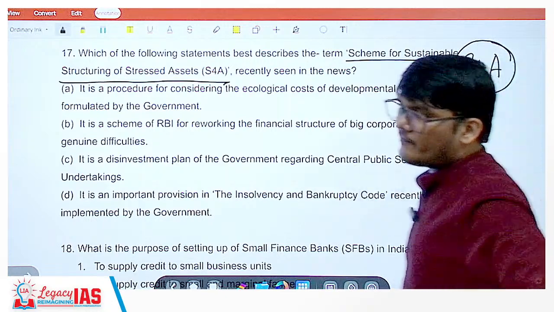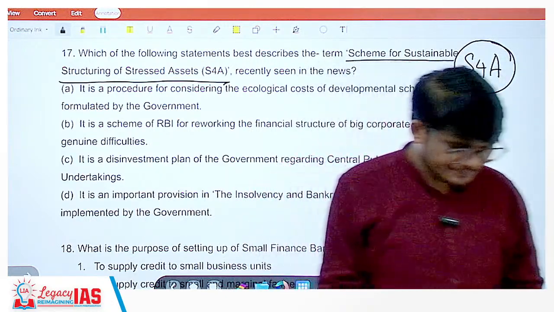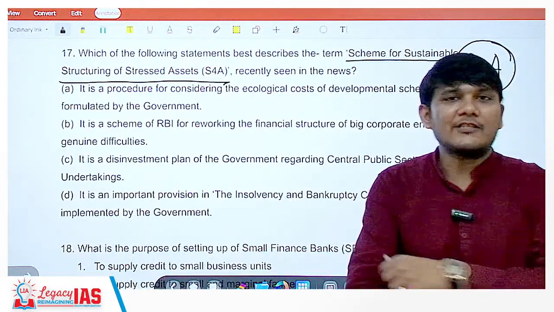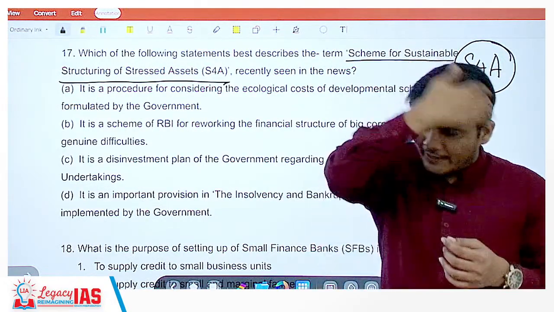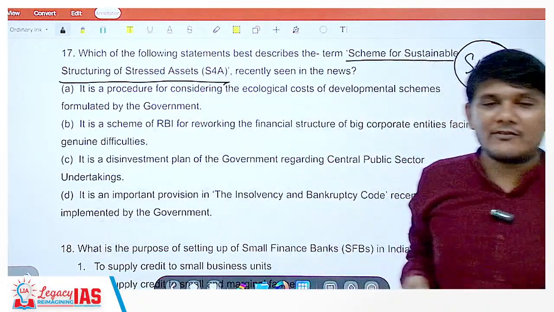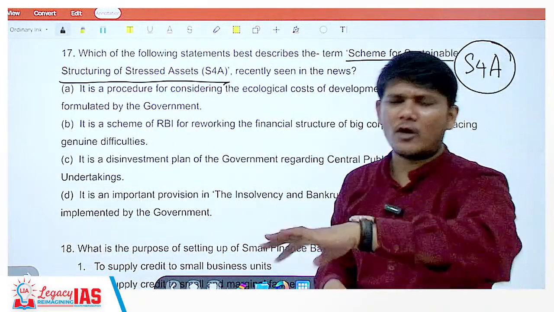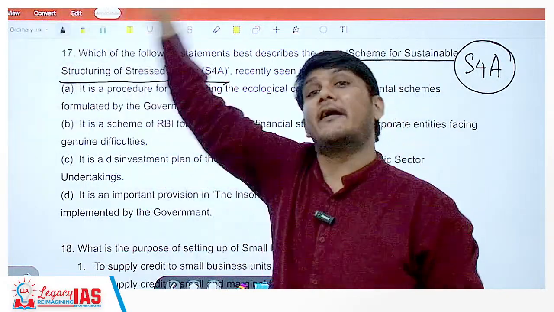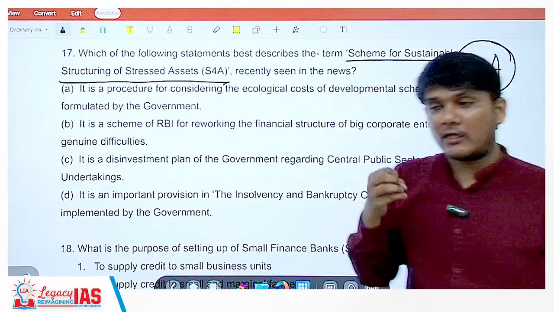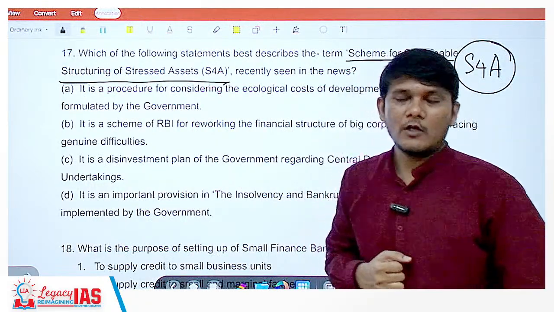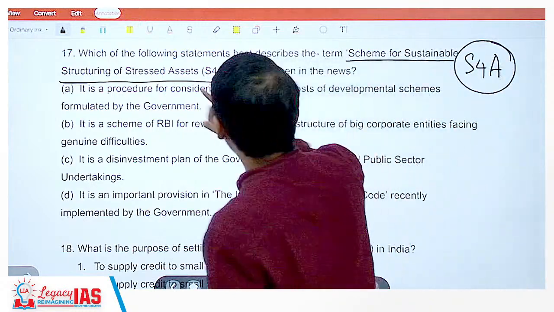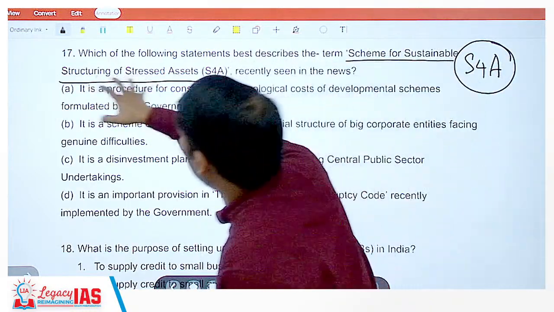Why this scheme? See, in India, what happens is a lot of companies fail, and once you fail, it's not that easy in India to get out of that business. In USA, if the business is failing, government will be like, okay, not a problem, we'll take care of it. You go and start another business. The person will immediately start another business. Here it keeps becoming worse and worse. So for that, the government has come up with various schemes. So one such scheme is the scheme for sustainable structuring of stressed assets.